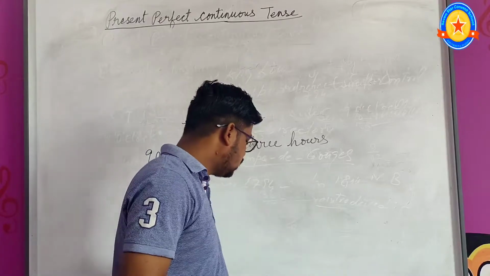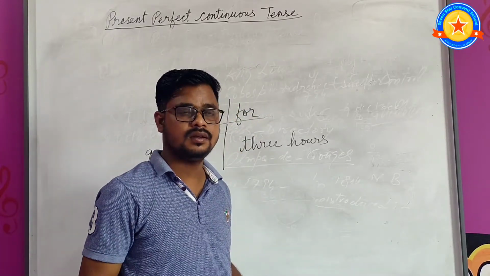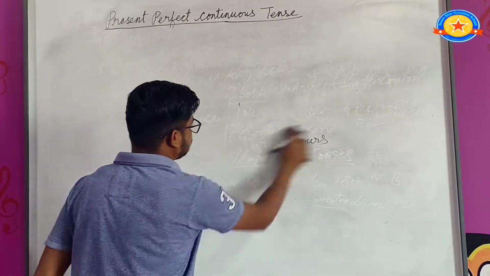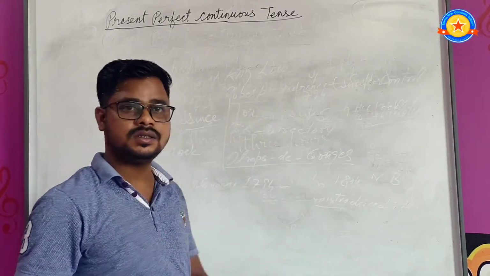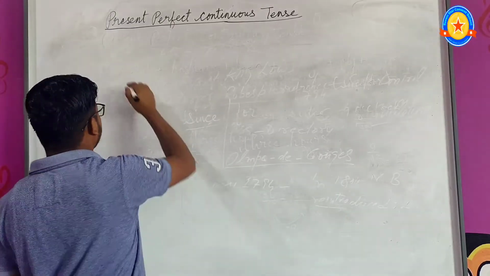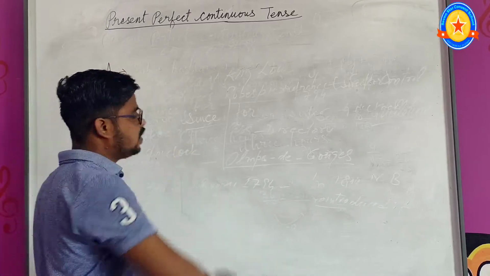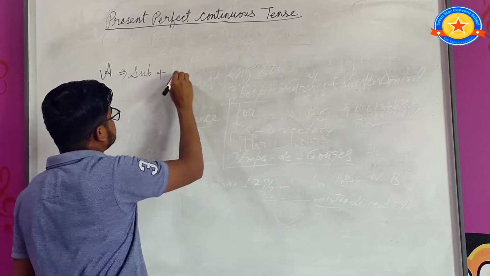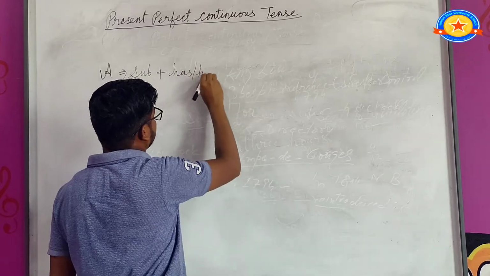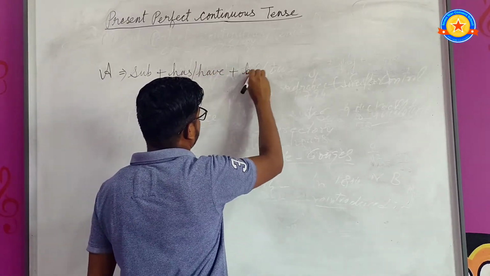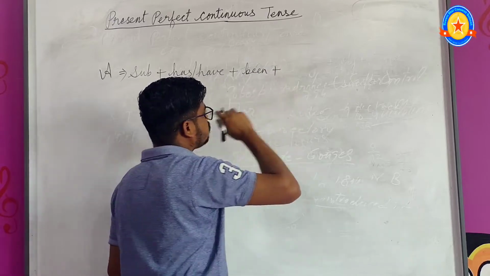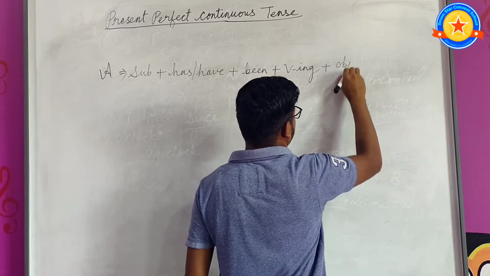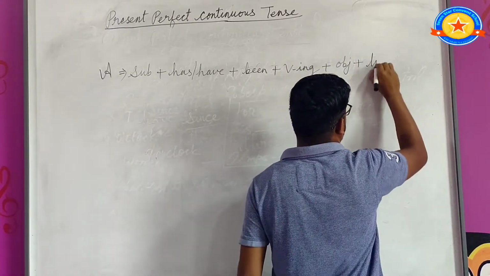So now let me tell you how to form or make present perfect continuous tense sentence. First I will show you the pattern or structure of affirmative sentence. A means affirmative sentence. In short I am writing subject plus has or have plus been plus verb ing form plus object plus time reference.